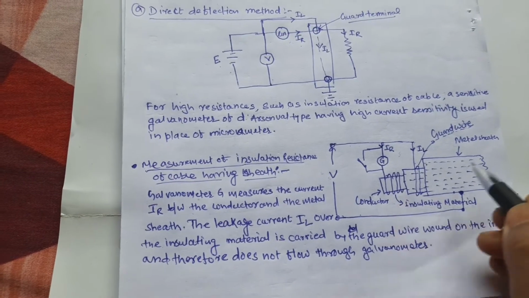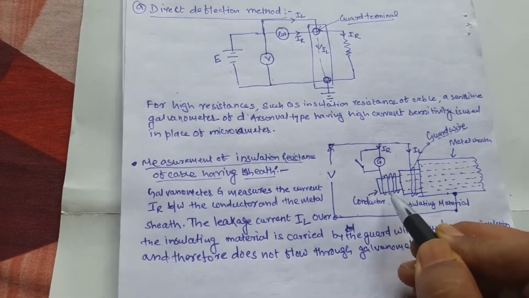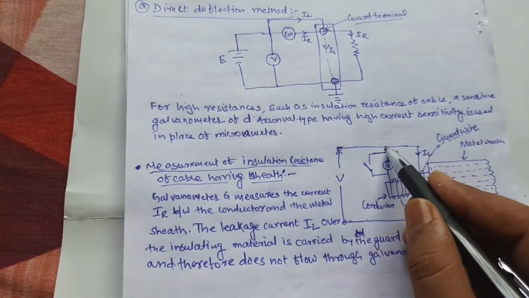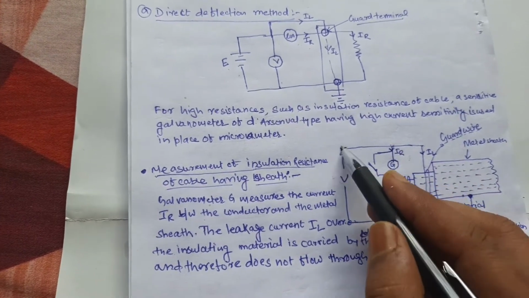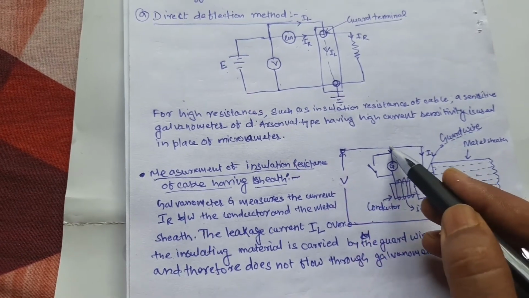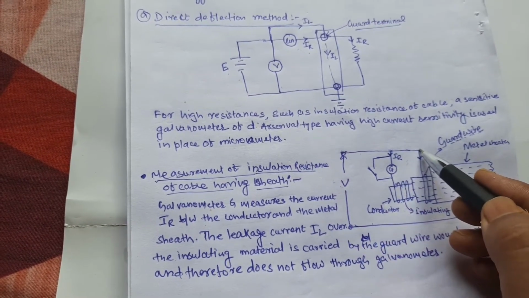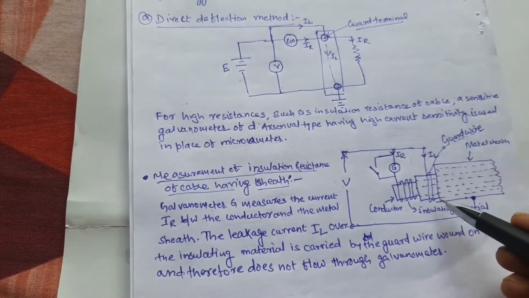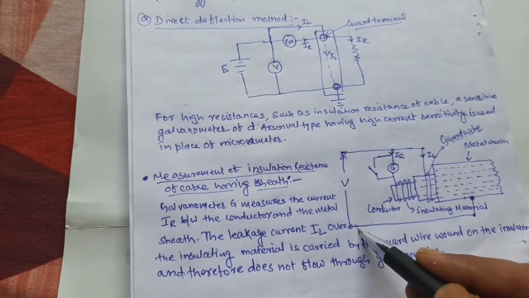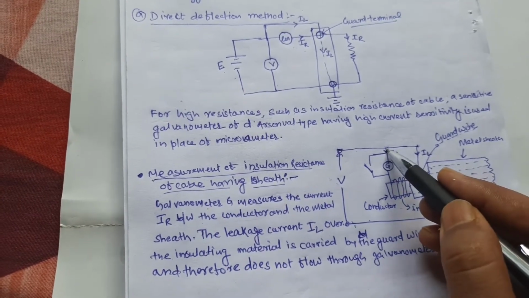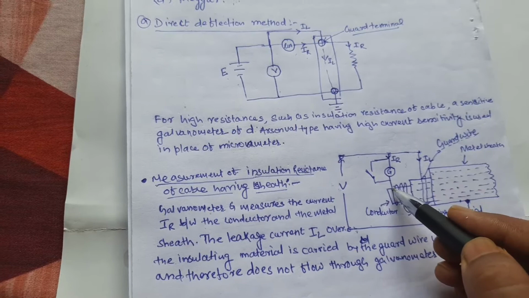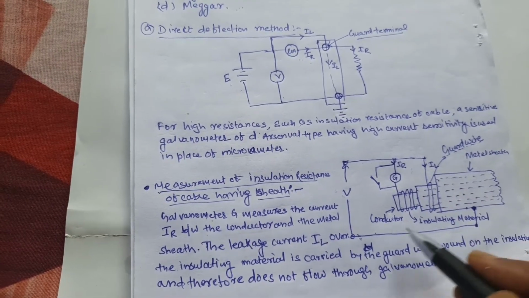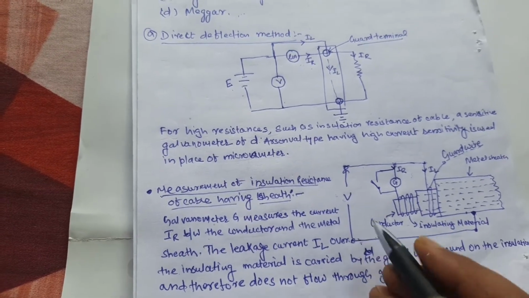So for the measurement of insulation resistance of cable, you have to connect one voltage source to one part of the circuit, that means to the guard circuit. One terminal of the guard circuit is connected to the insulating material, another part through a metal sheet, and the ammeter is connected through the conducting material, and the other part is connected with the metal sheet that connects with the negative terminal of the voltage.